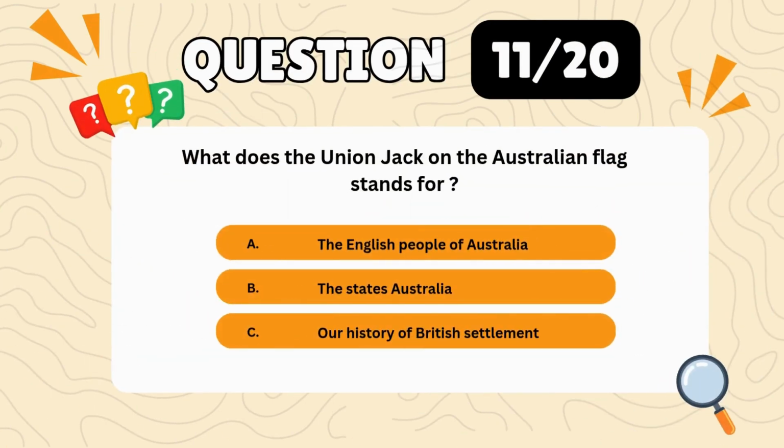Question 11. What does the Union Jack on the Australian flag stand for? A. The English people of Australia. B. The States of Australia. C. Our history of British settlement. Correct answer, C. Our history of British settlement.